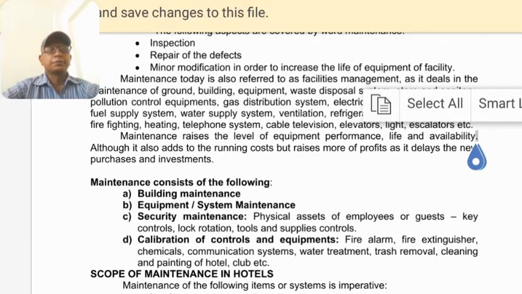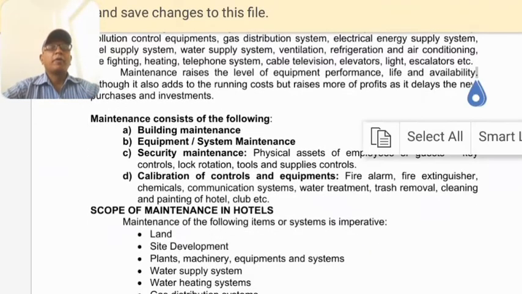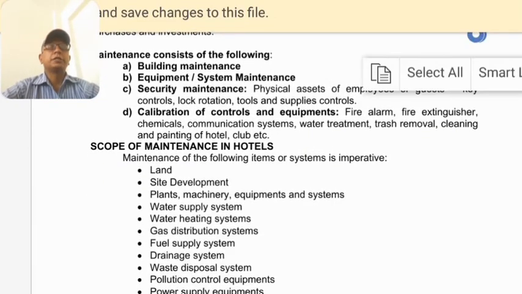And what is the scope of hotel maintenance and engineering in hotels? Maintenance of the following items or systems is important. Maintenance of land: if land is kept in a simple way, then when the rain comes, the plants and unwanted particles come, so we have to take care of the land. Site development: we develop a site, we construct all the equipment of that particular plant, machinery,